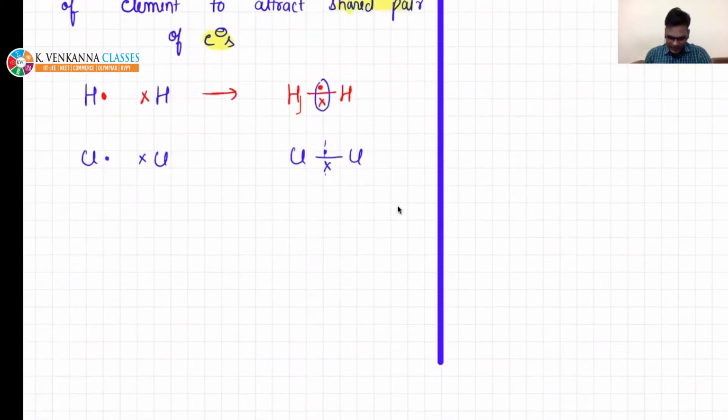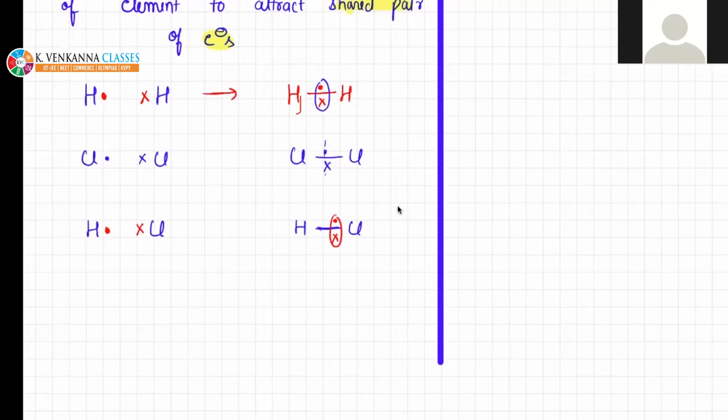But if I take another example, HCl, hydrogen will contribute one electron and chlorine will contribute one electron, and what we have seen is that the electrons are not present in between. The shared pair of electrons is slightly attracted towards chlorine. So we can say the electronegativity of chlorine is higher than hydrogen.